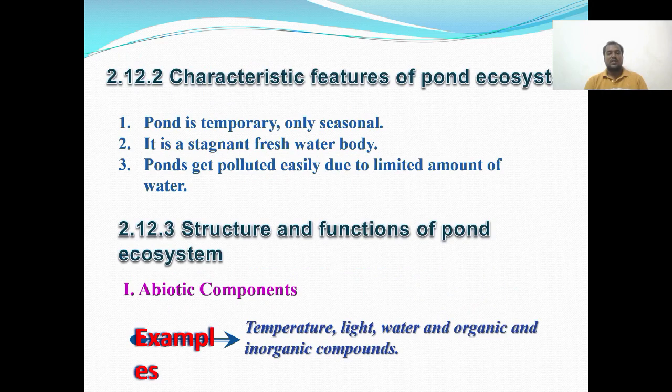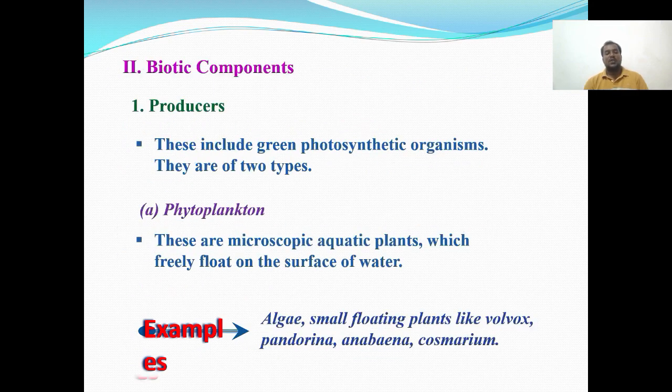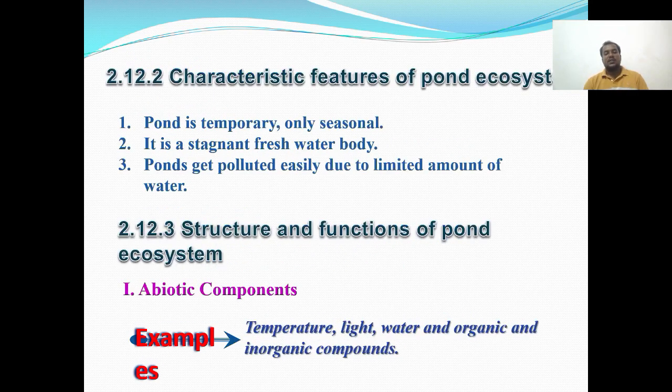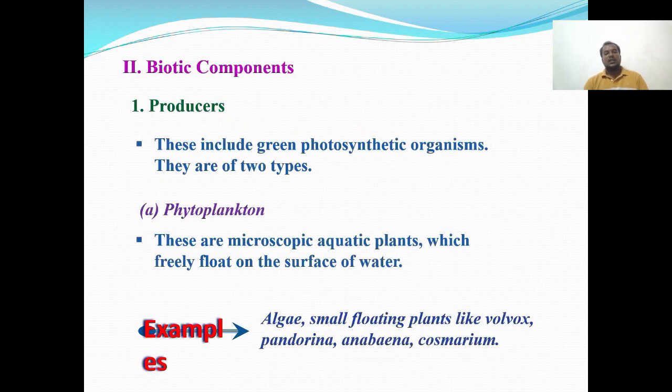In this pond ecosystem, characters were three types. A pond is temporary and only seasonal, and it is a stagnant freshwater body. And ponds can get polluted easily due to the limited amount of water. Then structure and function of pond ecosystem. First one is abiotic system. So in this abiotic system, the temperature, light, water, organic matter, and inorganic compounds are included in these abiotic components. Then biotic components.